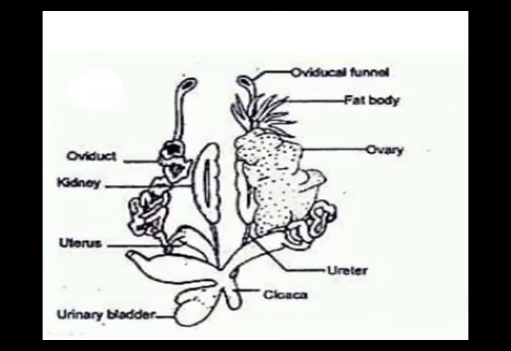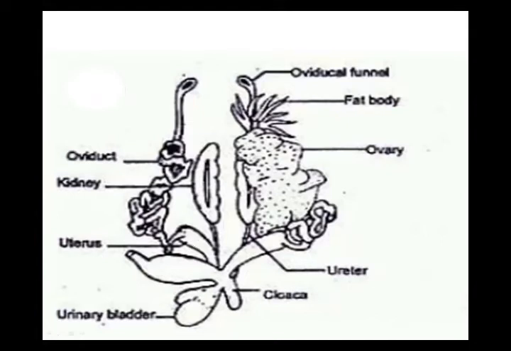After that, the eggs from the ovary are ready. They come into the oviduct and they pass into the uterus. And what is the function of the uterus? It is found in the female frog and it just holds the fertilized eggs in it for a time being, and according to need, it releases the fertilized eggs into the water.